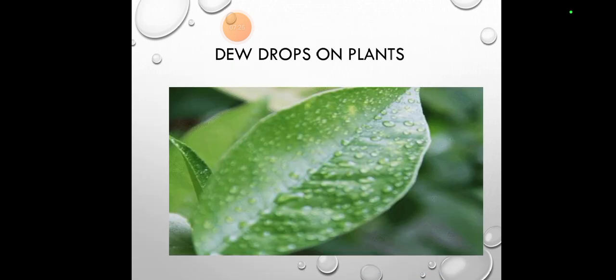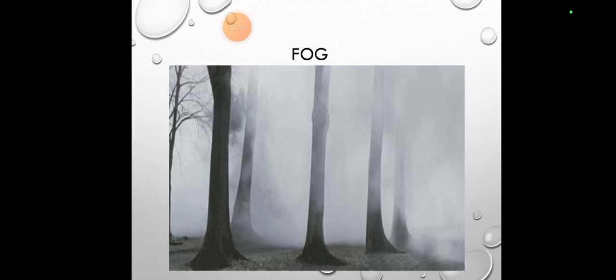Basically that's also condensation. Dew drops on plants, like in the morning. As we know, it does not actually rain, but in the mornings in villages, whenever we visit, you see this thing as if it rained, that in the early morning there are little dew droplets present on the plants. That is basically also the same thing. Fog, this has been captured around Lahore.